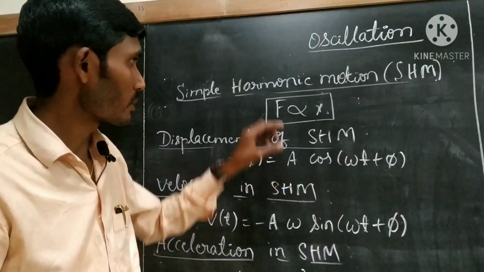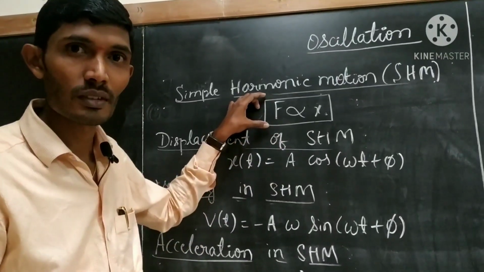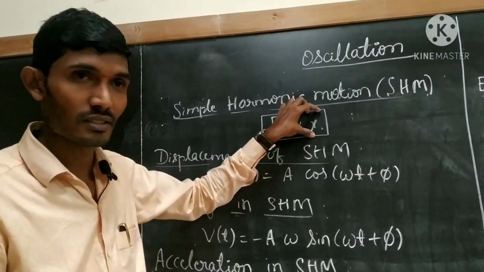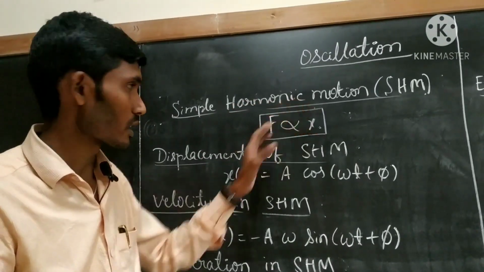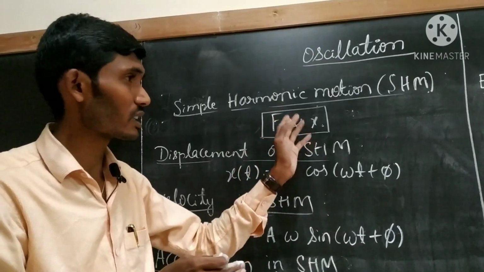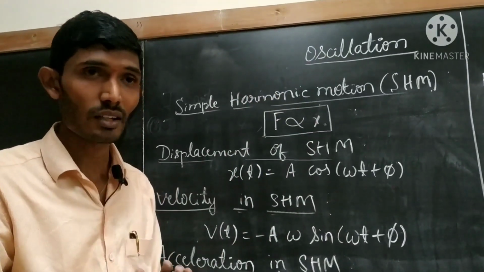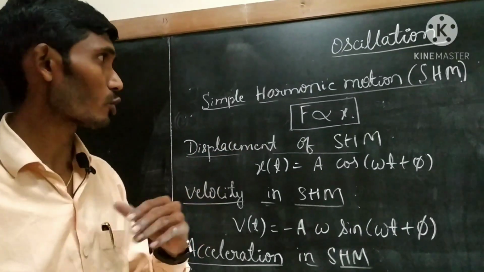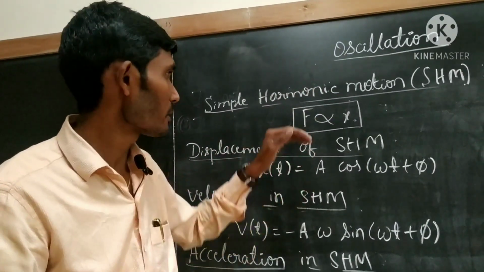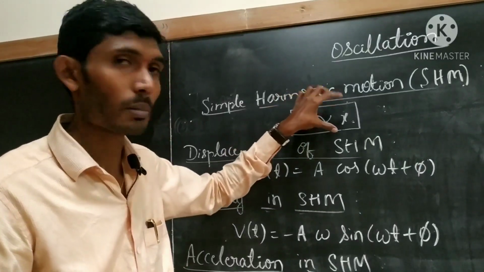Is it clear? That means greater the force, greater will be the displacement. Smaller the force, smaller will be the displacement. The displacement value depends on how much force we apply. Okay? So an object undergoes simple harmonic motion if it satisfies the condition F is directly proportional to X.